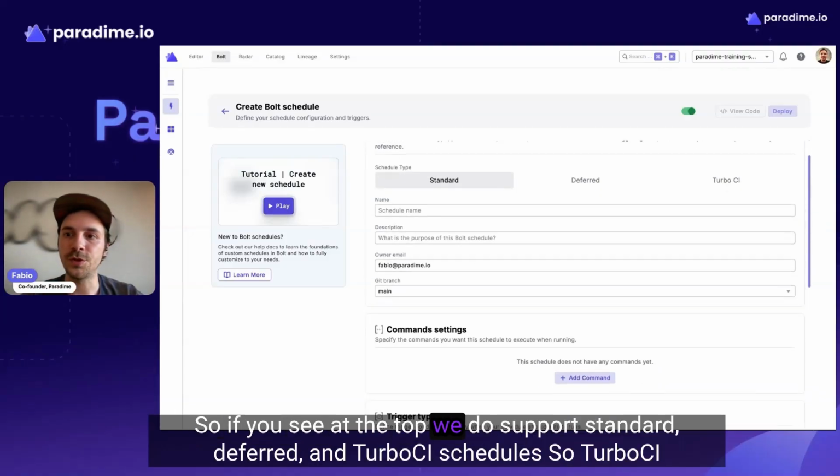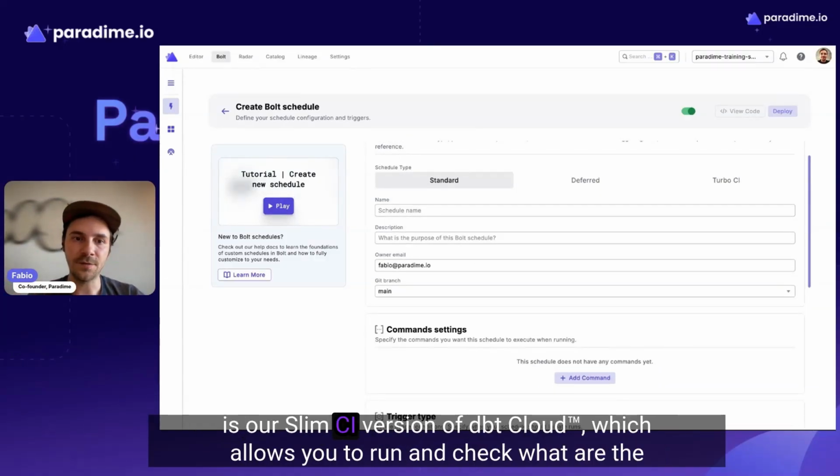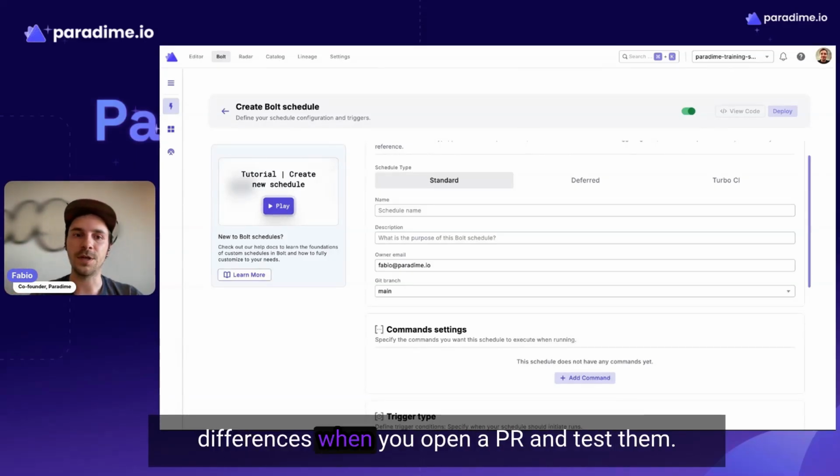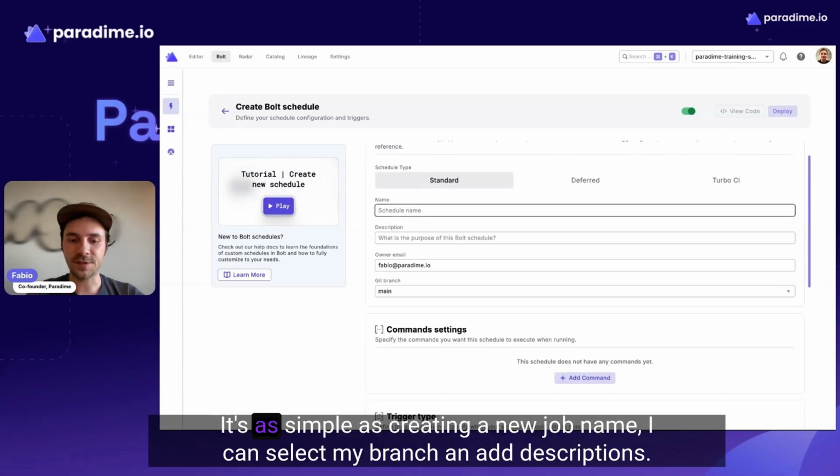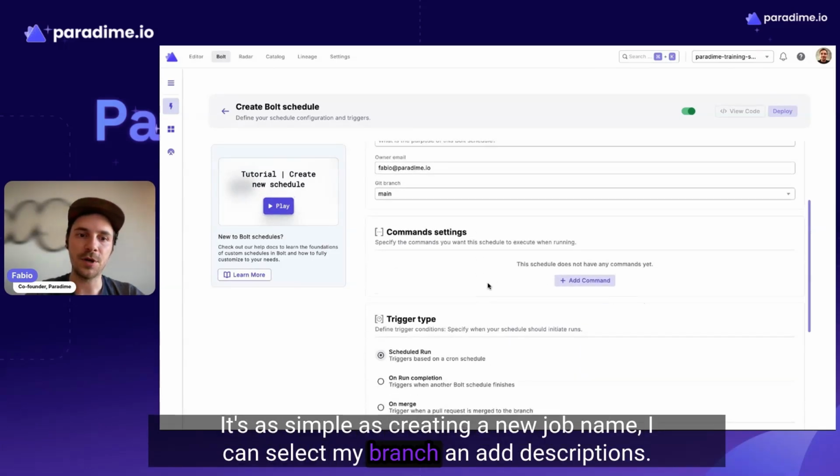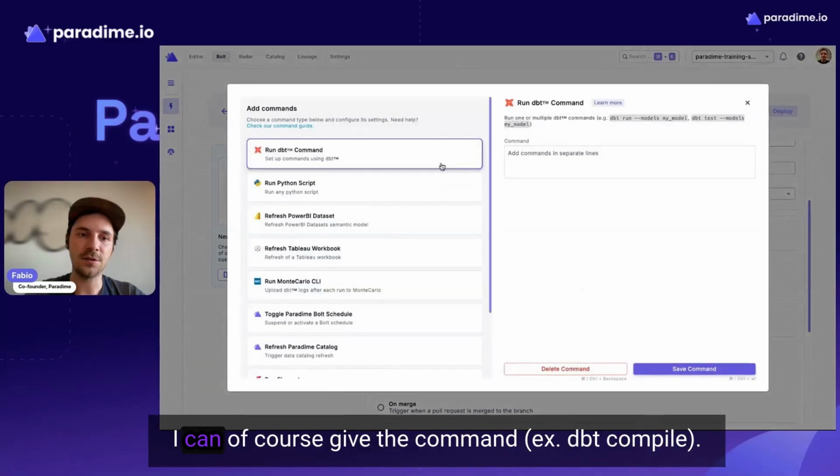If you see at the top, we do support standard, deferred, and turbo CI. Turbo CI is our slim CI version of dbt Cloud, which allows you to run and check what the differences are when you're opening a PR and test them. It's as simple as my new job for the name. I can select my branch and add descriptions. I can, of course, give the command.